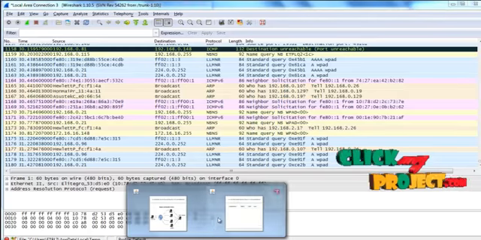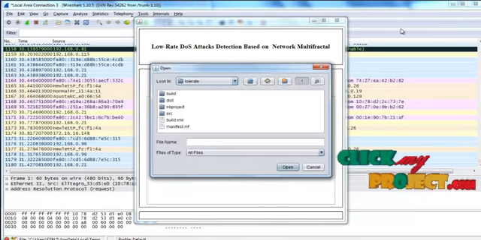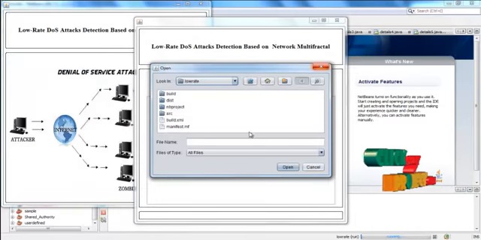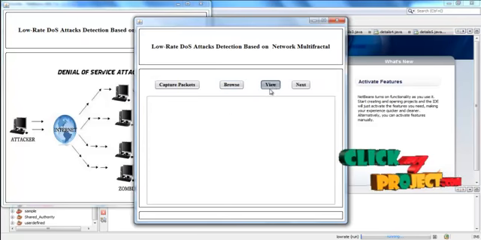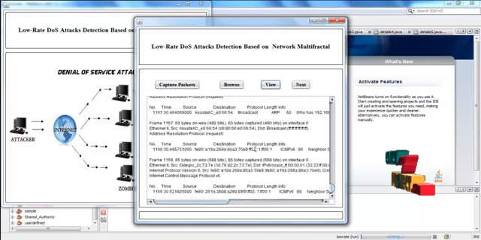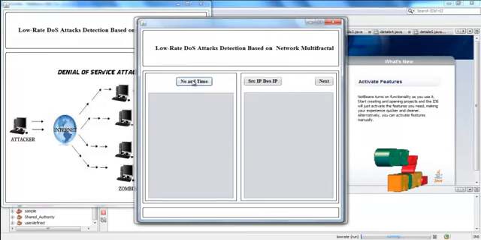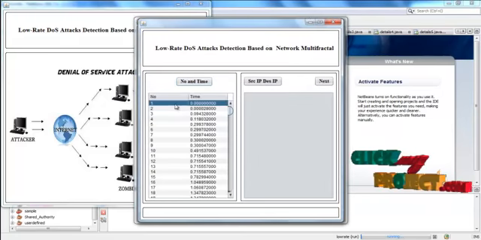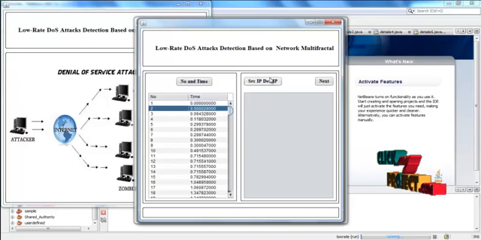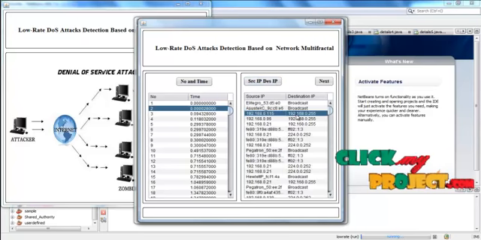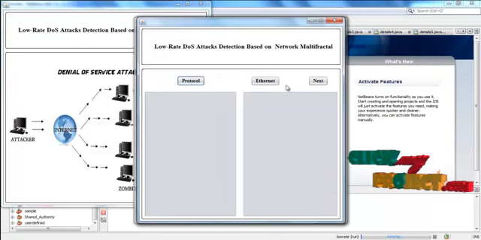And then press the browse button. Select the data that we saved now and then click view. Now the data present in the data set is displayed here. Now press next. Now click the number and time. It is the number of data present, that is the serial number, and here it is the time, and then the source and destination IP. The source IP and the destination IPs are displayed here. This is taken from the data set, and then press next.